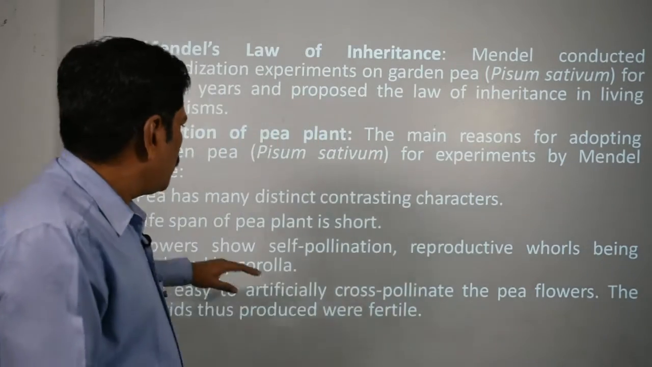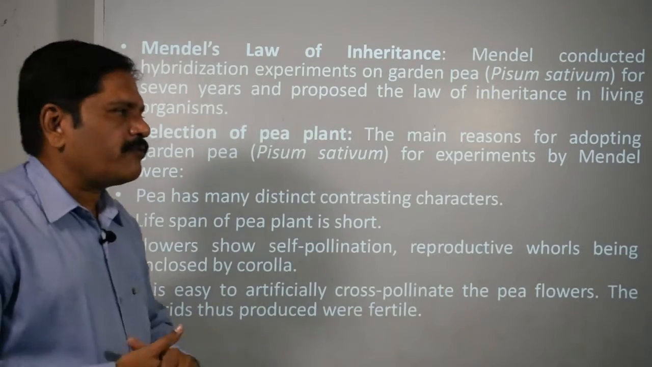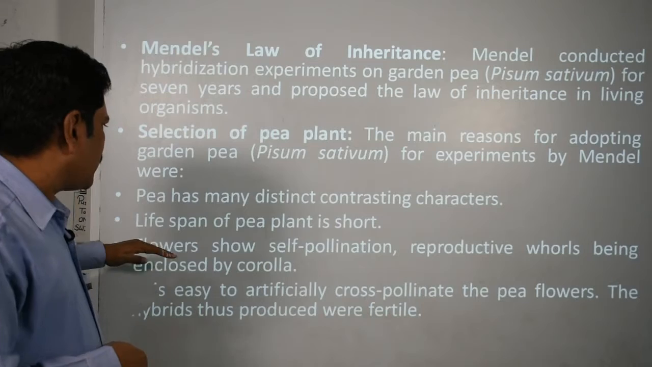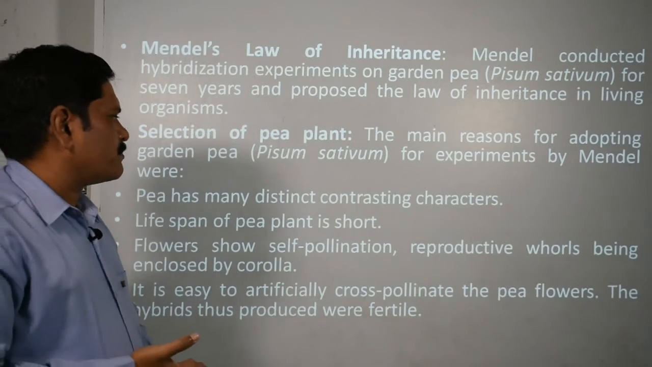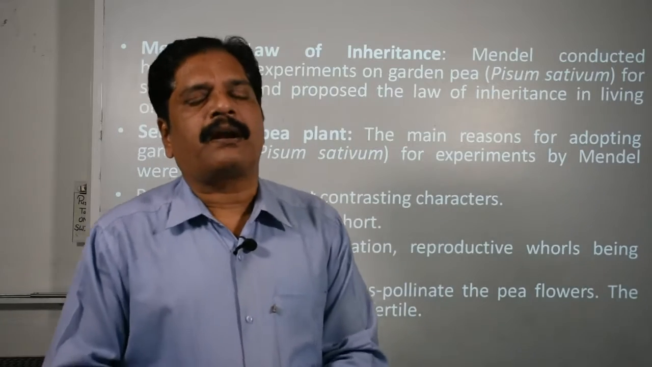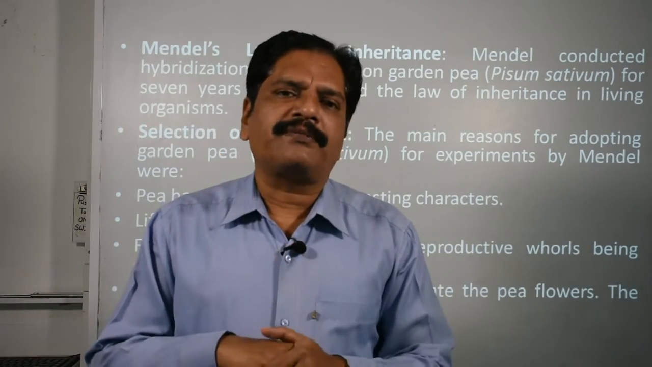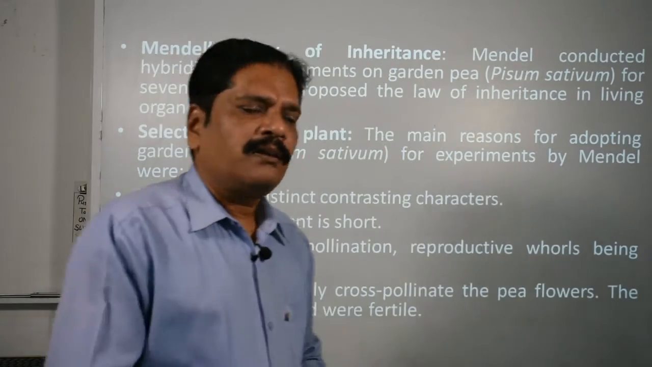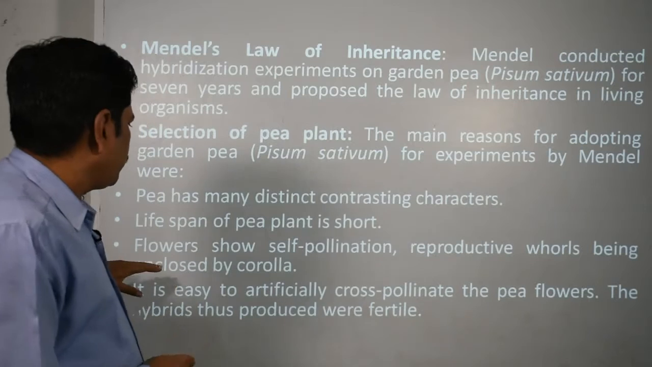Okay. So this pea plant has very clearly observable, distinct contrasting characters, and the lifespan of the pea plant is very short. Okay, you know that it is a seasonal plant. So in a very short period it will complete its life cycle. That means both the vegetative and reproductive growth is performed by this pea plant very easily.